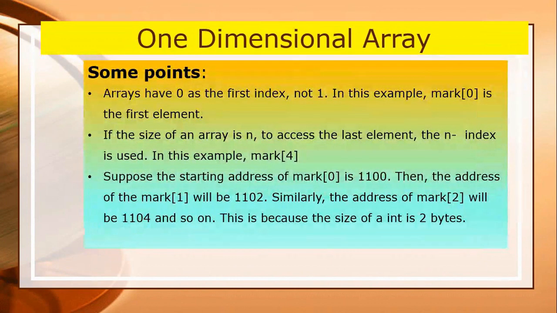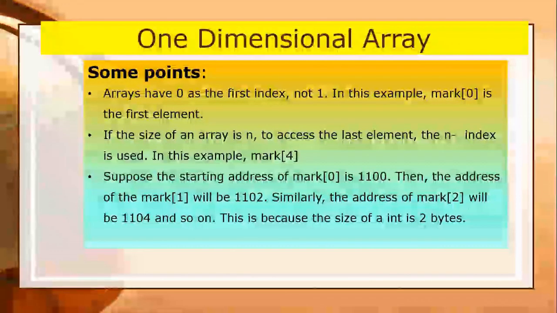There are some points you have to always keep in mind. Arrays have 0 as the first index, not 1. In this example, marks[0] is the first element. If the size of an array is n, as I already explained, to access the last element, the n minus 1 index is used.